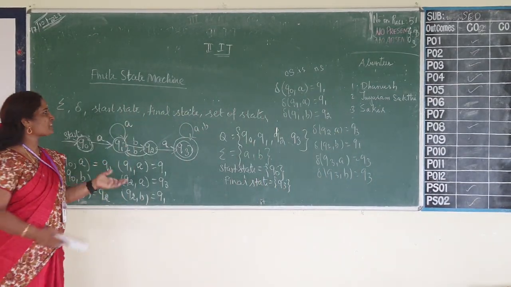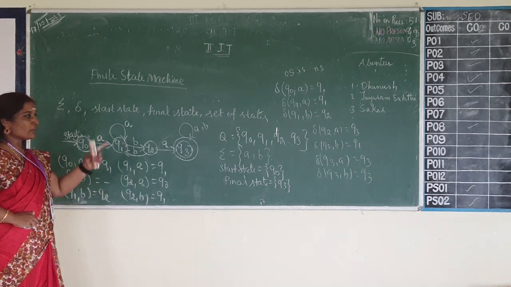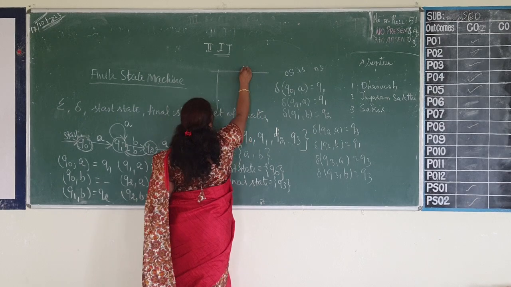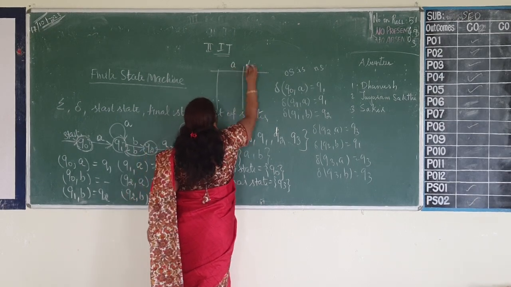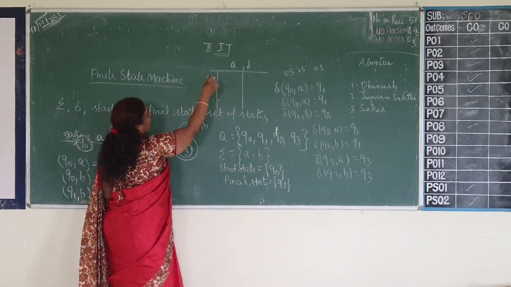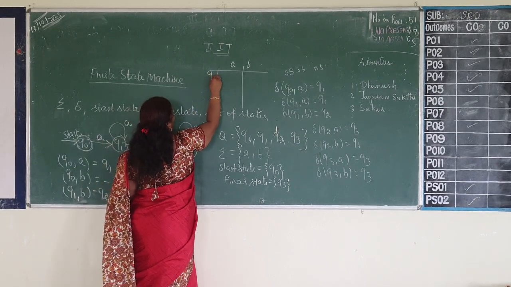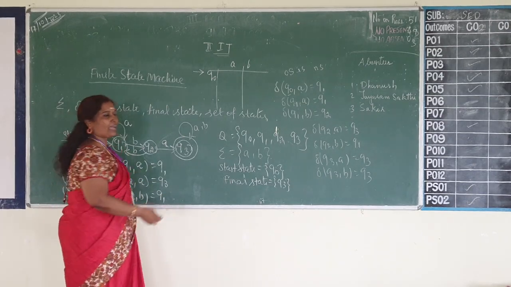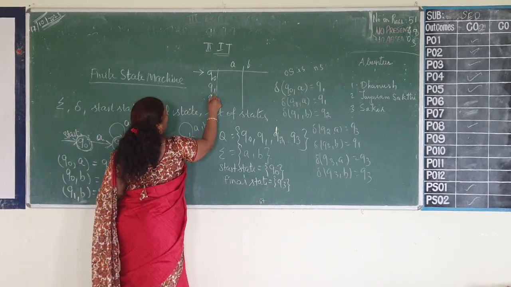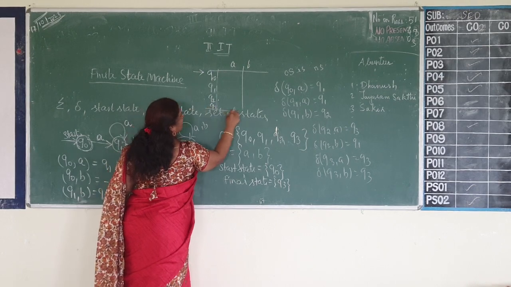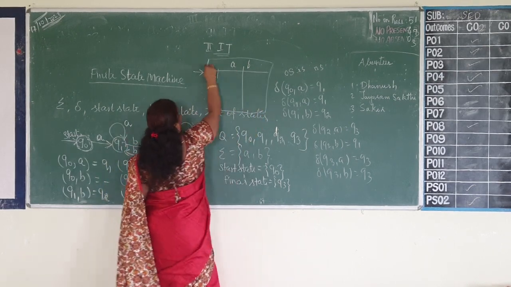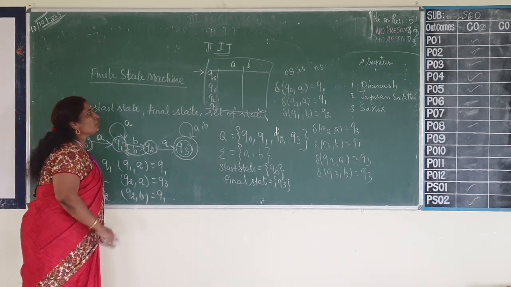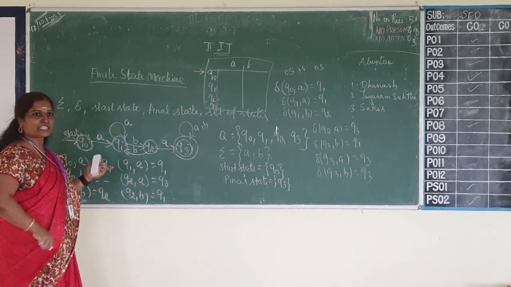This could even be represented by a table. Whatever I have written here, in a simple way we can write it as a table, where the input symbols should be given over there, and your states have to be listed. To represent the start state, we have to give an arrow. Q0, Q1, Q2, Q3. There are 4 states in this particular automaton. All those things I have listed. Now, can you give me the entries for the table?